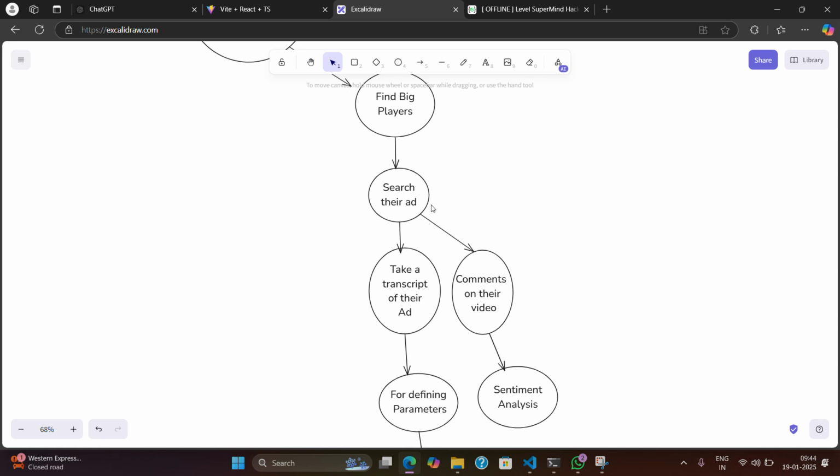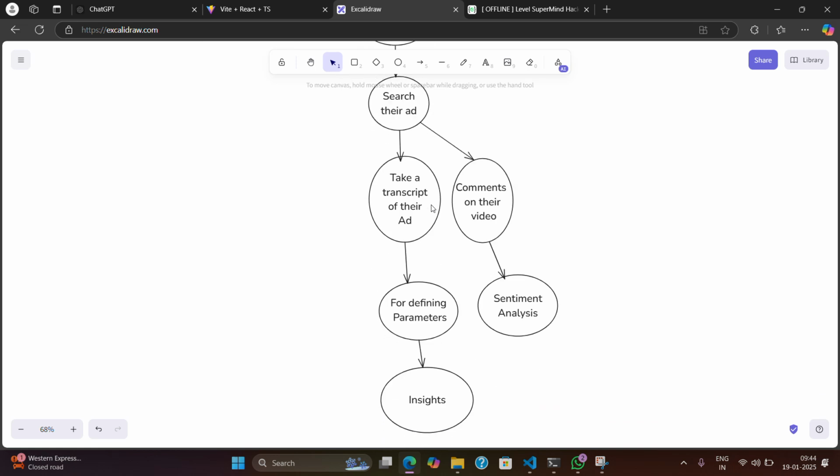After finding their ads, we're going to scrape two things. The main one is the transcript of their ad. From that transcript, we'll know the content of that ad, and we can define some parameters. From those parameters, we'll realize how much each parameter affects views and likes, whether it increases or decreases them. From that, we give the insights.